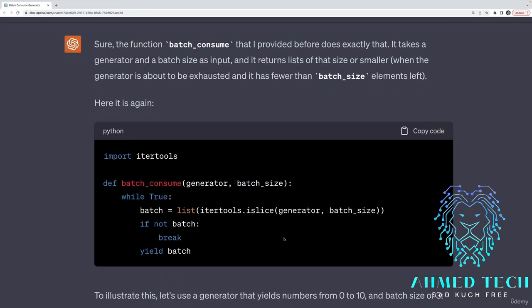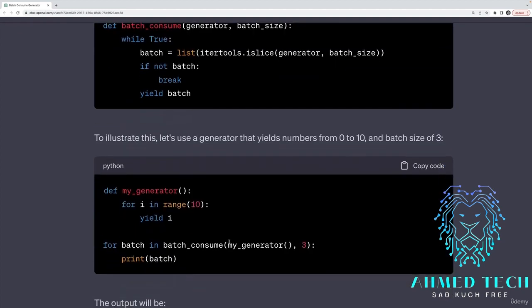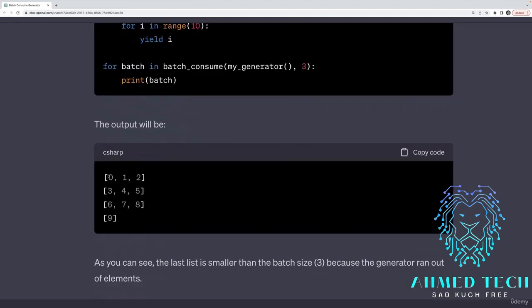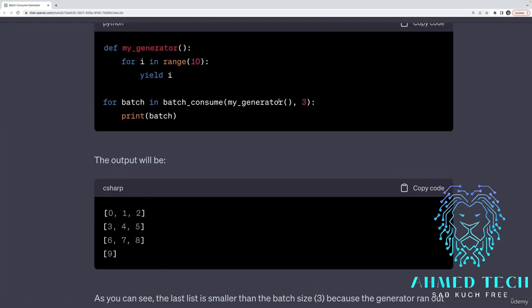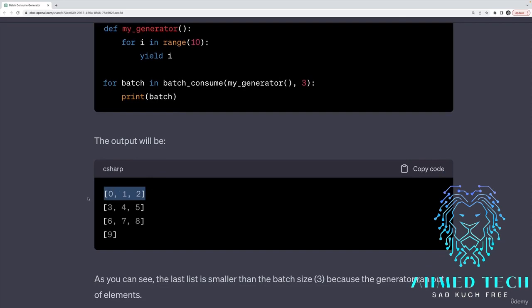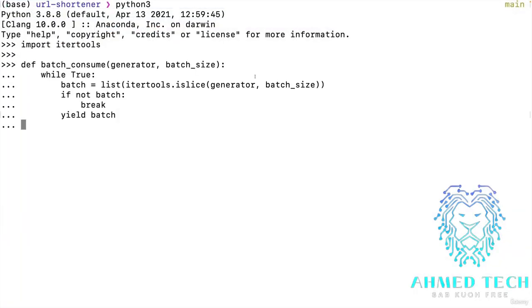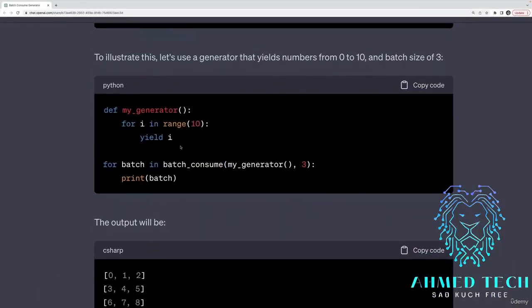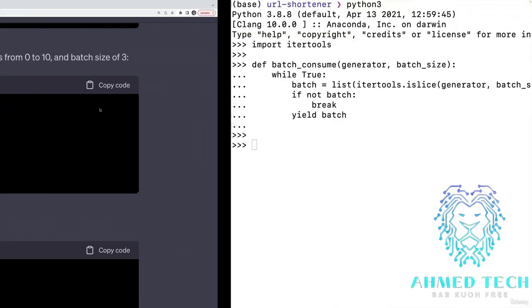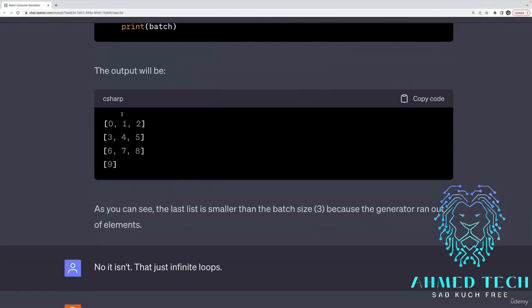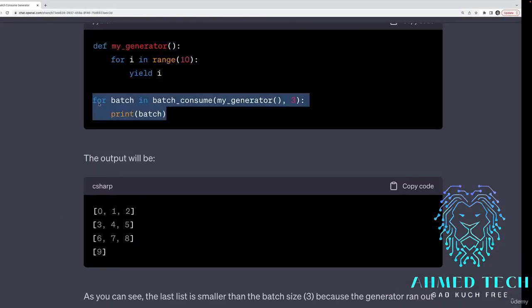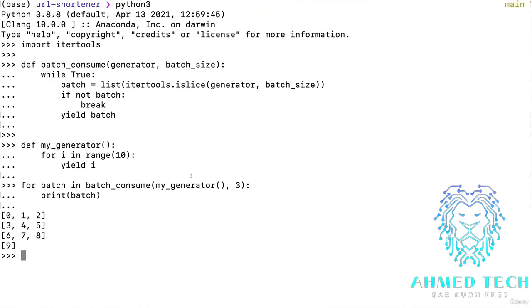So it gave me a function that seemed like it worked. It even gave me an example of it and the output that I would expect, which is what I wanted, right? If I provide this generator to it, in a batch size of 3, it gives me lists of size 3, and then a final list of size 1, because there weren't enough elements to fill a list up to that size of 3. So I'll just demonstrate this. And if you're not familiar with Python and generators, that's okay. Just know that this is the output I'm expecting. Basically, not an infinite loop. And it seemed to work.